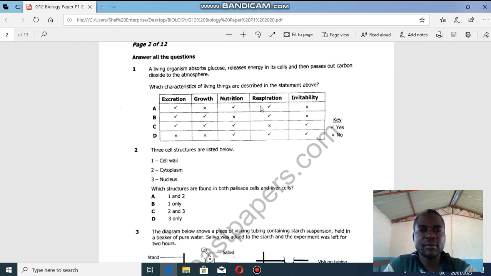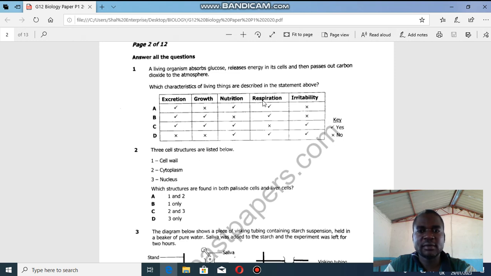So for me, what I can do, I'll go back to the question and pick what I know best. Living organism absorbs glucose, releases energy. To release energy, that is respiration in its cells. It happens in the cells, the mitochondria specifically, then passes out carbon dioxide. To pass out carbon dioxide is to excrete waste material. Carbon dioxide is excreted. Okay, an organism will excrete carbon dioxide. So I'll pick respiration and excretion.